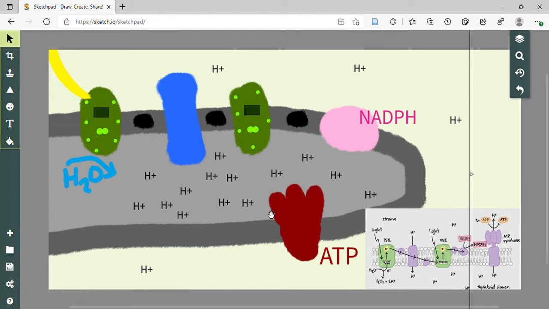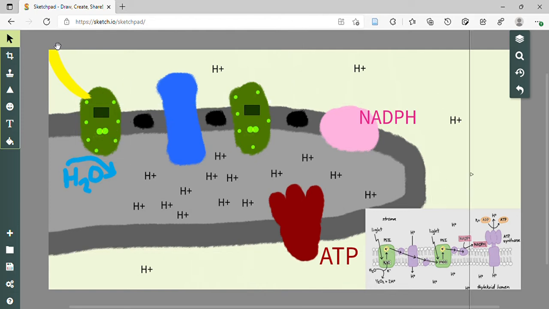And I just drew this little diagram here of the thylakoid space, the thylakoid membrane, and then the stroma, of course, on the outside here. And I also include a little detailed picture here, if you just want some labeling.